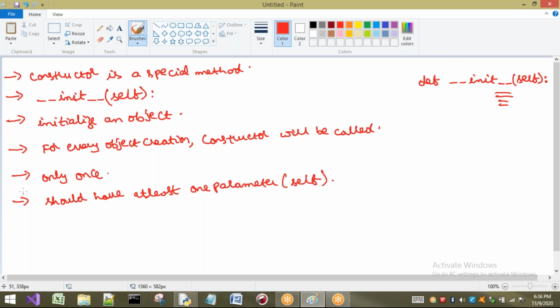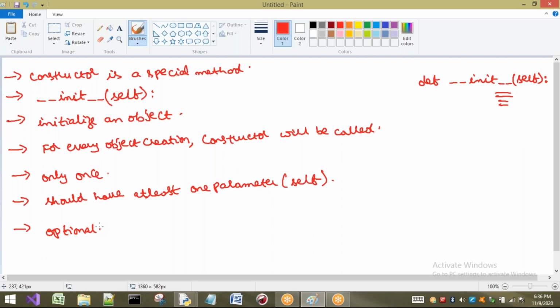Next, you may have a doubt: is it compulsory to have a constructor in our program? No, it is not compulsory. A constructor is optional. If you want to initialize anything, we have to use the constructor. If you are not going to use any data for a class, then there is no need to go for a constructor.